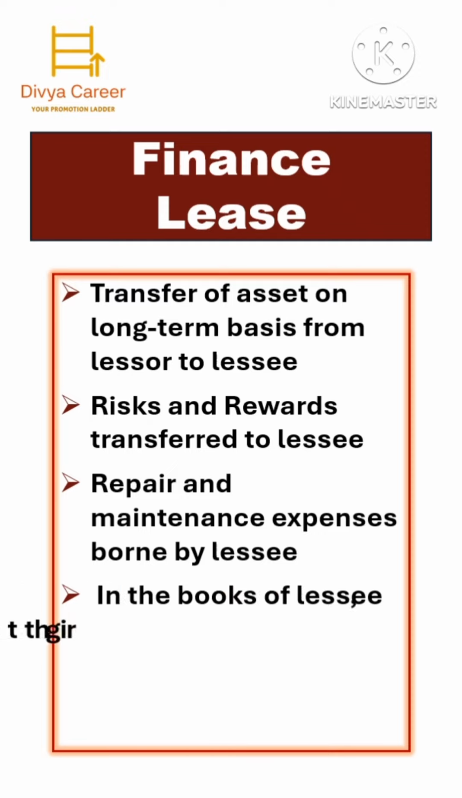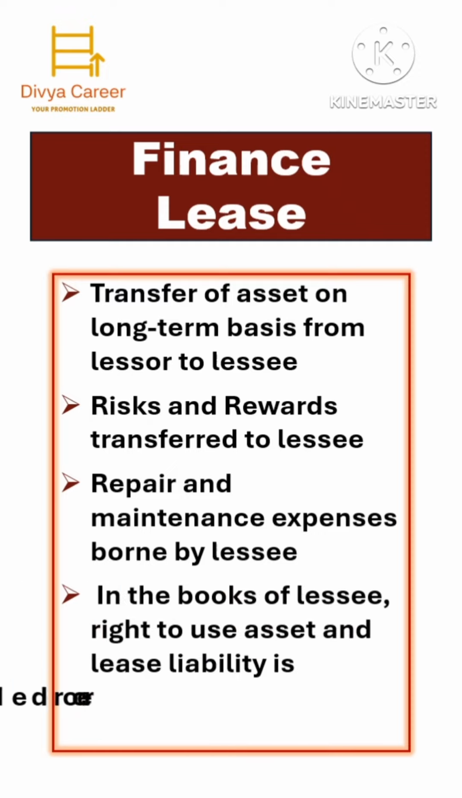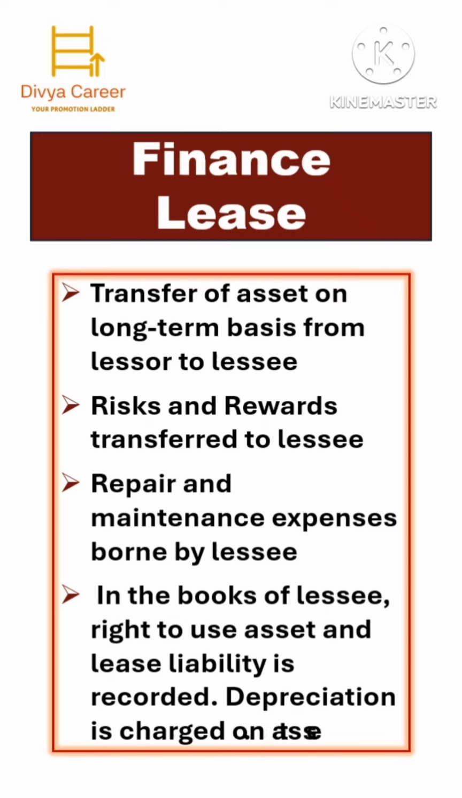In respect of accounting treatment, in the books of lessee, right to use the asset and lease liability is recorded. Depreciation is charged on the asset. This is mainly used in case of capital asset like plant equipment, machinery, etc.